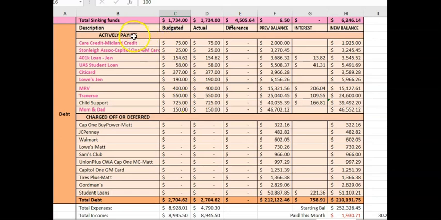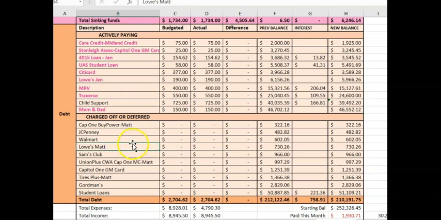What you see here is the plan for the month. We will actively be paying on the things in this section and not on the things in this section. So let me start by sharing that anything in the pink font is a debt that has my name on it. Matt's name might also be on it, like this one, but it for sure has my name on it. And then anything in black are things that only have Matt's name on them.